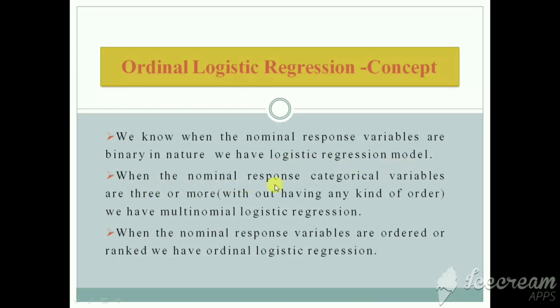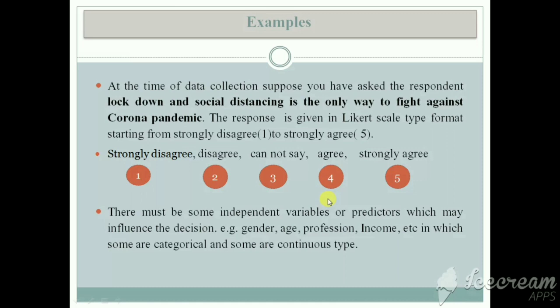When the nominal response categorical variables are 3 or more without any kind of order, we have multinomial logistic regression. Again, when the response variables are ordered or ranked, we have ordinal logistic regression or ordered logistic regression.